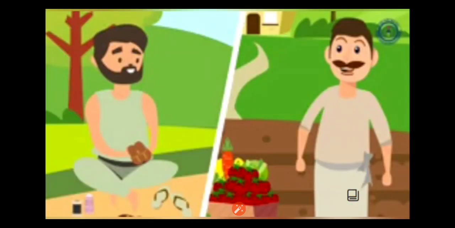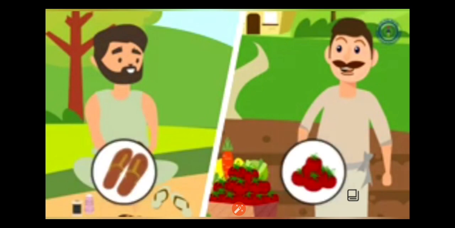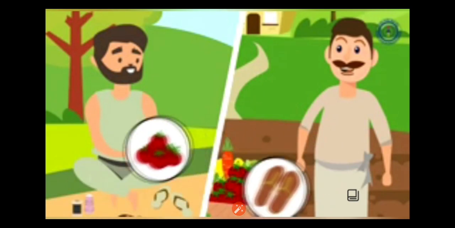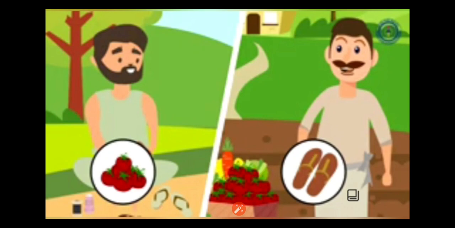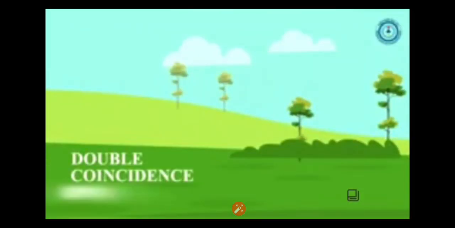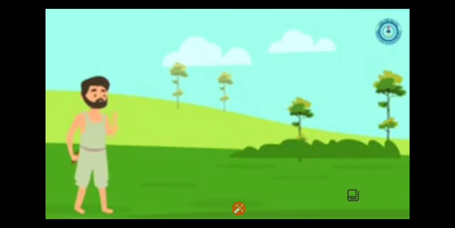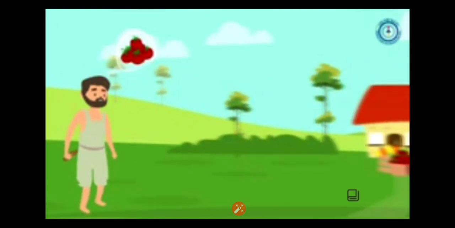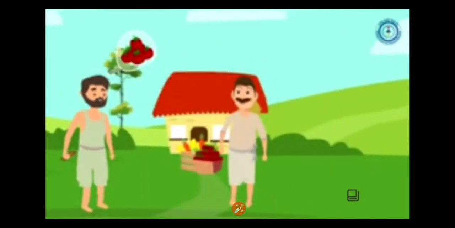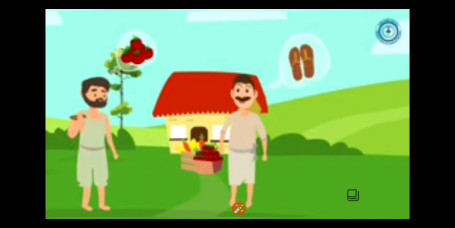The system by which one person could exchange goods and services produced by him with goods and services produced by another. This is called a barter system. Barter system works on double coincidence principle. Two coincidences have to happen. One is that you should find someone who's willing to sell what you want, and second is that the seller wants something that you're willing to sell.